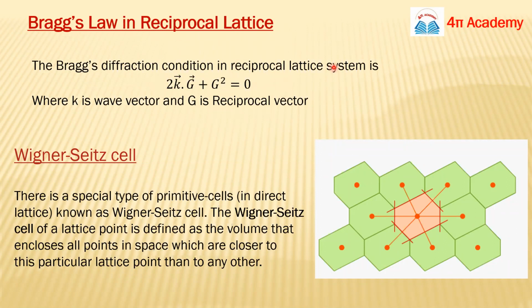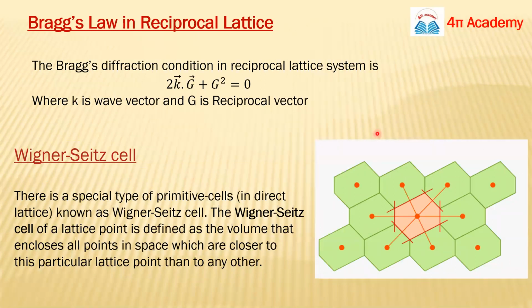So now we will discuss a few things about the Brillouin zone. If you want to understand the Brillouin zone, you first need to understand the Wigner-Seitz cell. You are familiar with this term, Wigner-Seitz cell? Yes, ma'am. Great. Basically, we can draw the Wigner-Seitz cell for any lattice point, whether in direct lattice or in reciprocal lattice system.